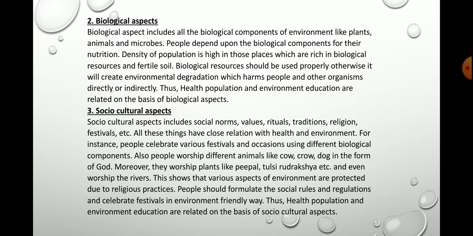First of all, we have to know what things come under socio-cultural aspect. All right, so socio-cultural aspect includes social norms, values, rituals, tradition, religion, festivals. Yes, whatever things the society follows, or whatever is practiced in our society, and what the cultures are, all this comes under the socio-cultural aspect. Now, this socio-cultural aspect has a close relationship with health and environment.